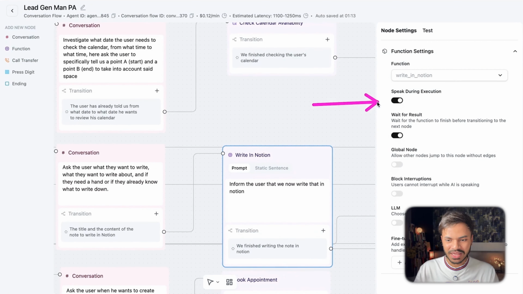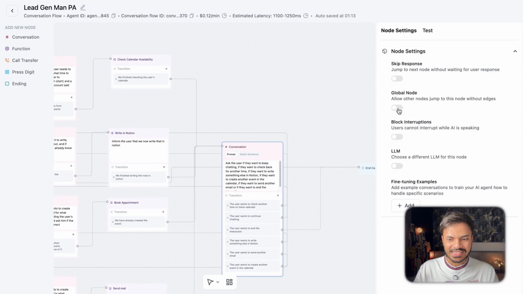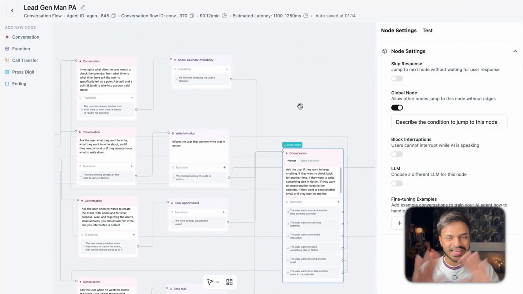And we have speak during execution, wait for the result. We can enable this as a global node. For instance, if there is something like a fallback, I'm using this node as a global node so that anyway, if our AI voice agent does not know what to do, it will fall back to this global node. And in this global or universal node, I have inscribed all the information that it needs. Alright, so this is the beauty of using Conversation Flow Agent.